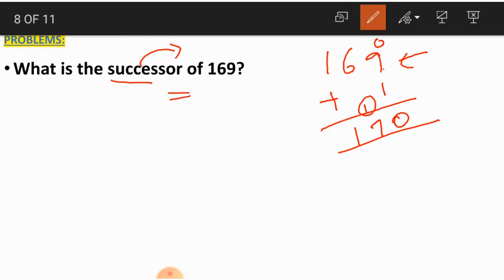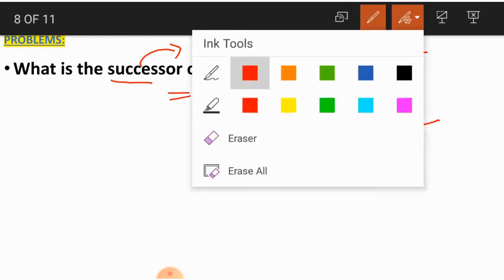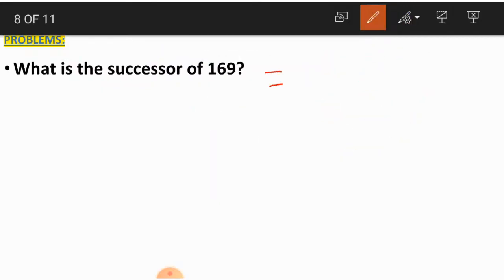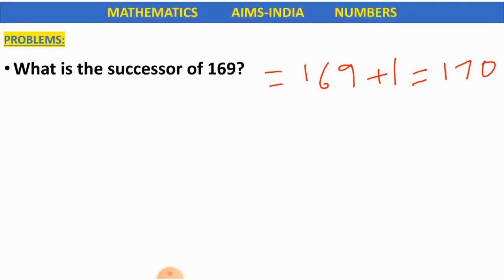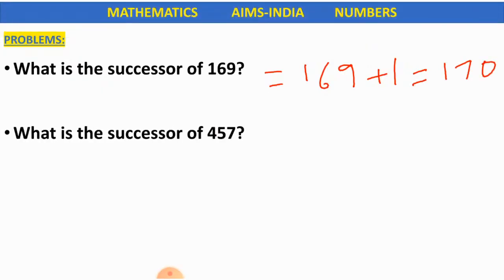So what is the successor of 169, children? The successor of 169 is 169 plus 1, which is equal to 170. 170 is the correct answer, children.